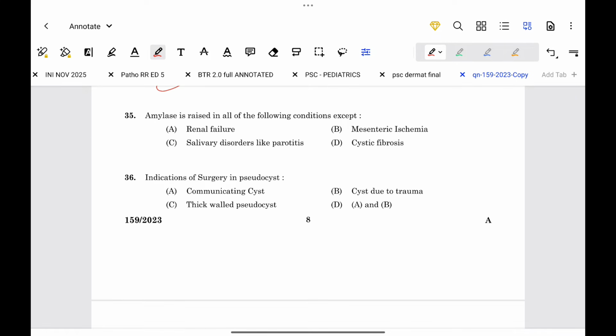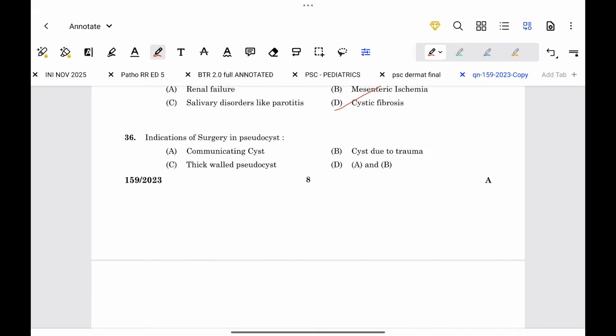Amylase is raised in all of the following conditions except cystic fibrosis. Indication of surgery in pseudocyst is thick-walled pseudocyst.